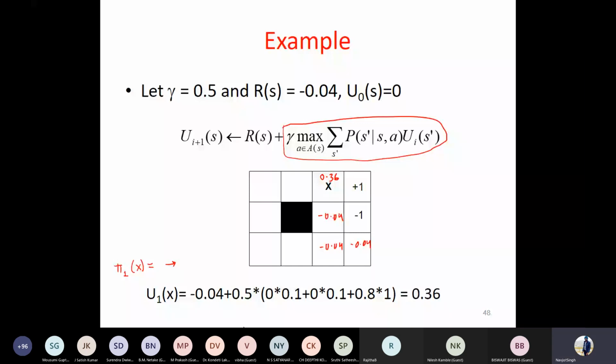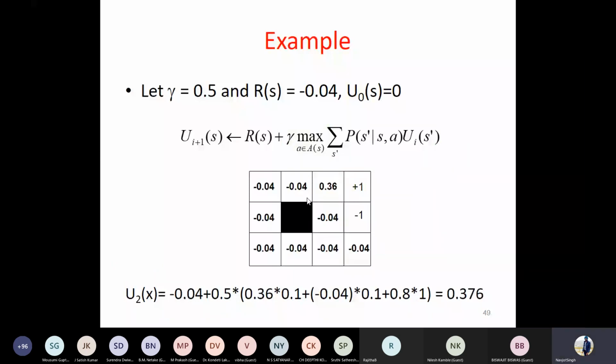And then you need to try for the second iteration. In the first iteration, this was the utility. Now in the second iteration, you see over here, again we know what is the correct action I should take on the state x, moving right.